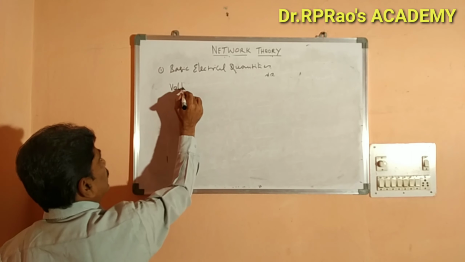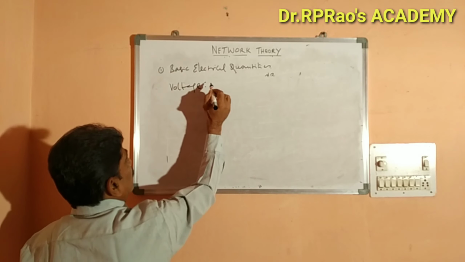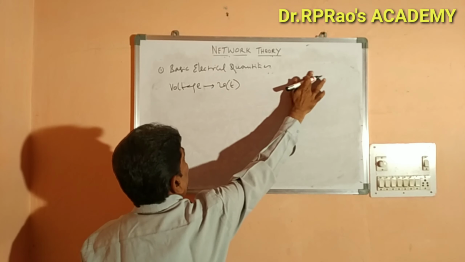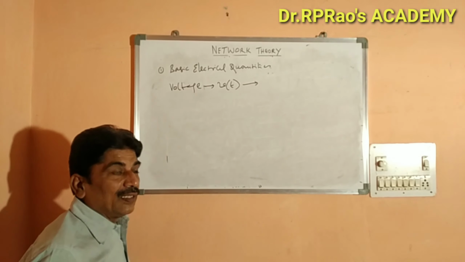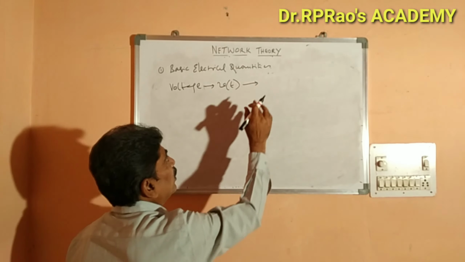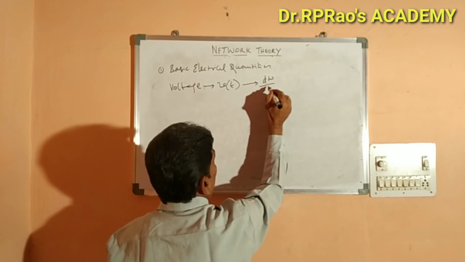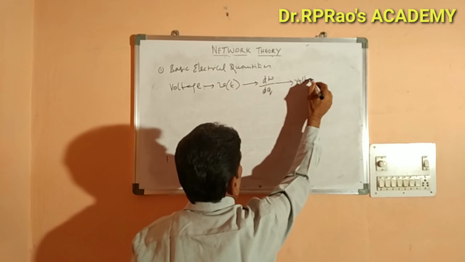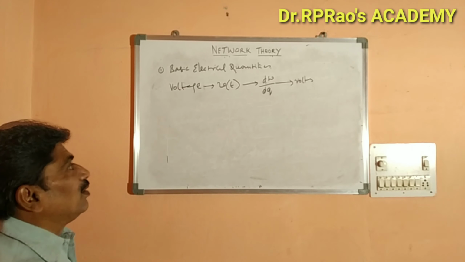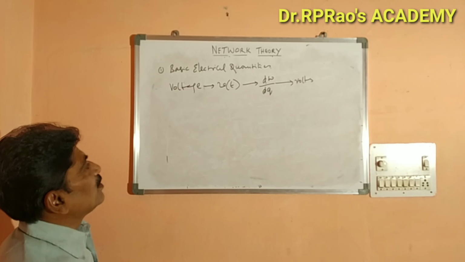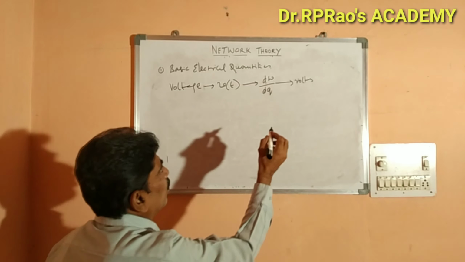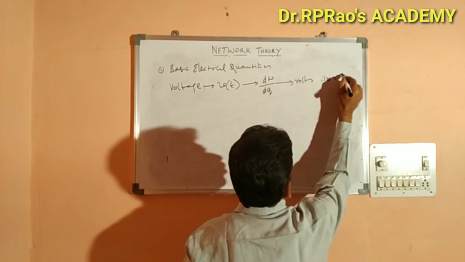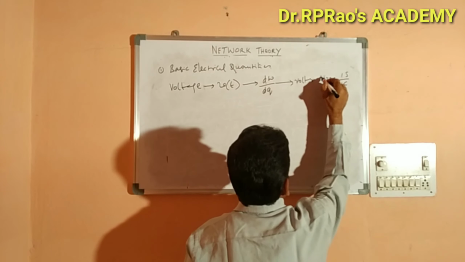Voltage is dW by dq, and it is measured in volts. We will also have dW by dt. 1 volt is equal to 1 joule by 1 coulomb.